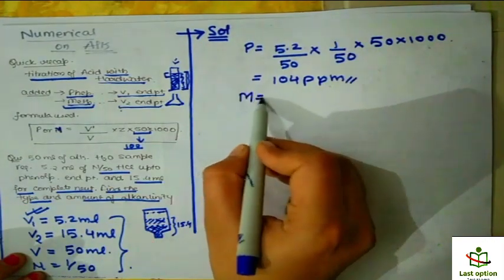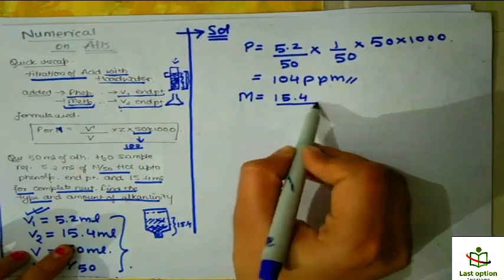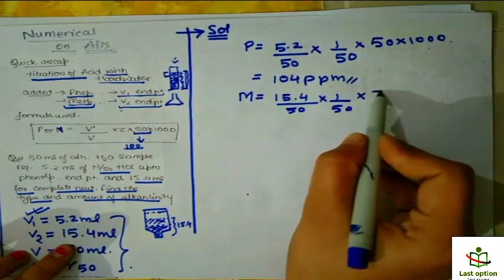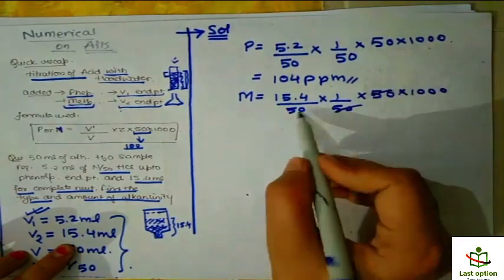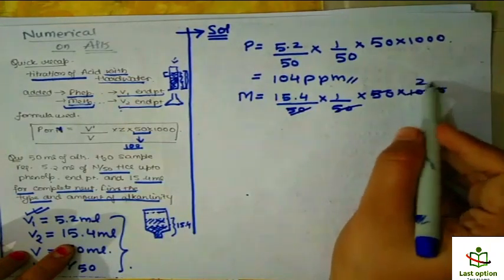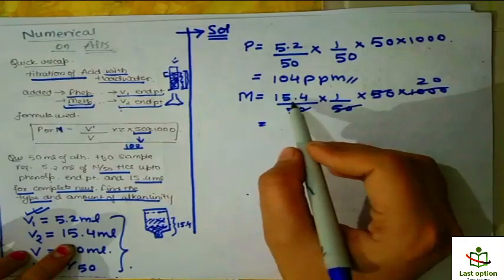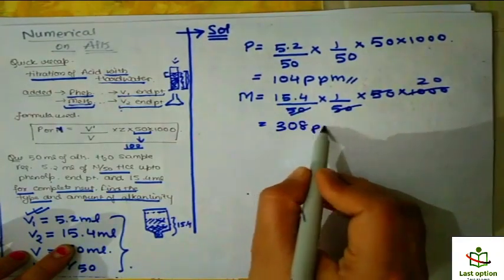And similarly for the methyl orange, you put here 15.4 upon 50, into 1 by 50, into 50, into 1000. So 50 got cancelled, and here you get 20, and if you multiply by 20, this 154 doubled is 308 ppm.